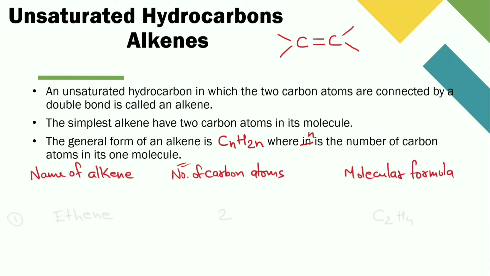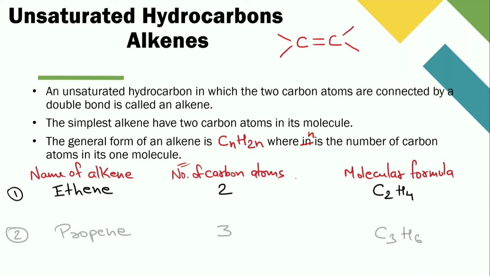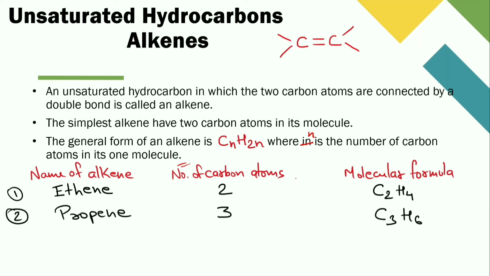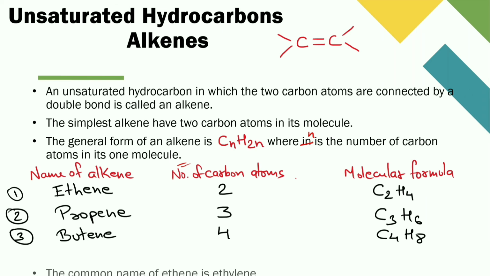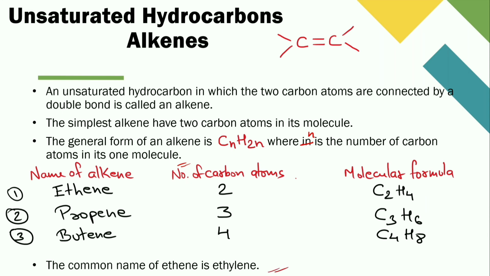Here are a few examples. Ethene has 2 carbon atoms and the molecular formula is C2H4. Propene has 3 carbon atoms and it is C3H6. Butene has 4 carbon atoms, C4H8. The common name of ethene is ethylene.